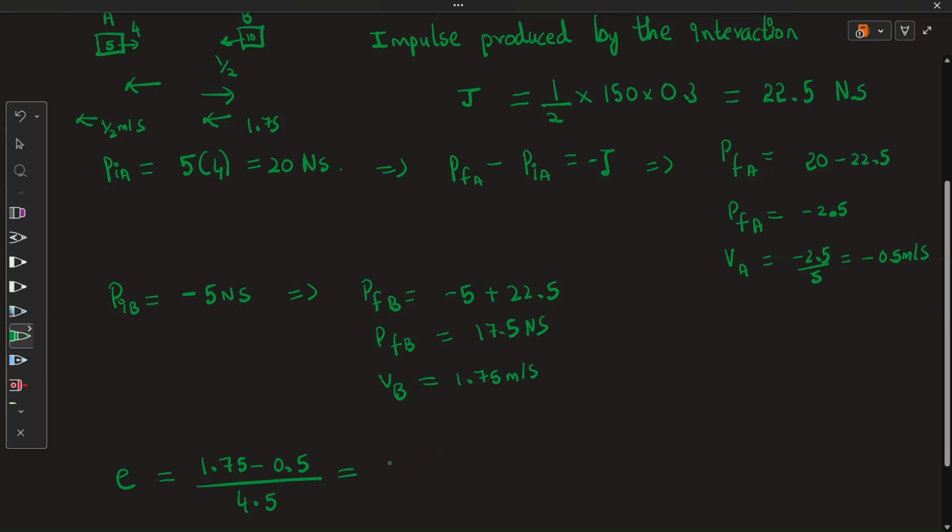So I can conclude 1.25 by 4.5, which is 125 by 450, right? From the 25th table, I can conclude this as 18 times cancelling and this is 5 times.